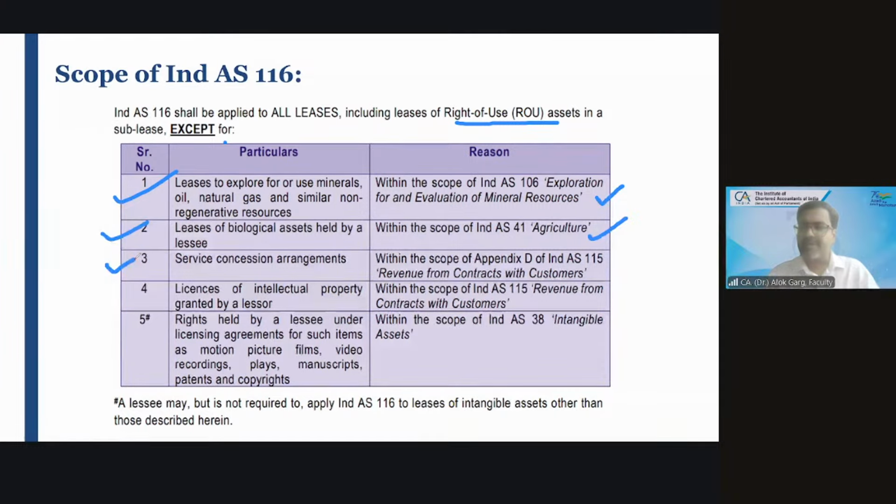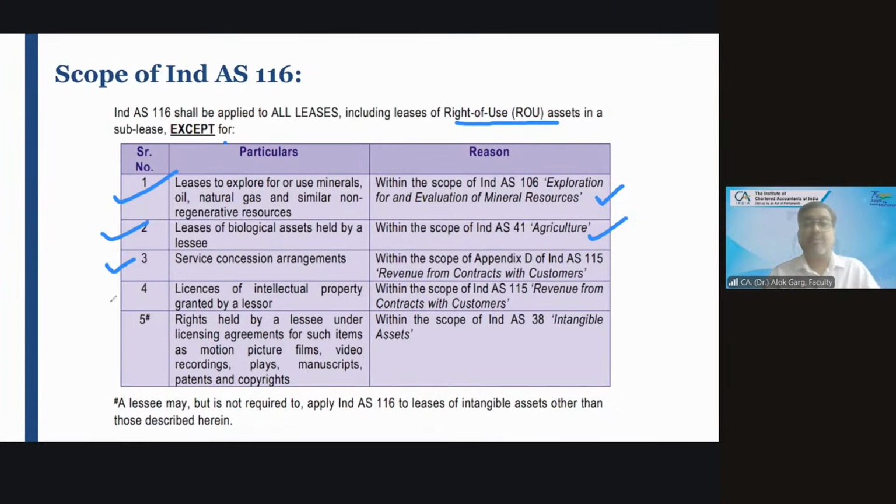Have we discussed public-private partnerships, service concession arrangements, toll roads, the intangible asset model and the financial asset model under Ind AS 115? Yes, we covered that, sir. Service concession arrangements are also not covered under Ind AS 116.